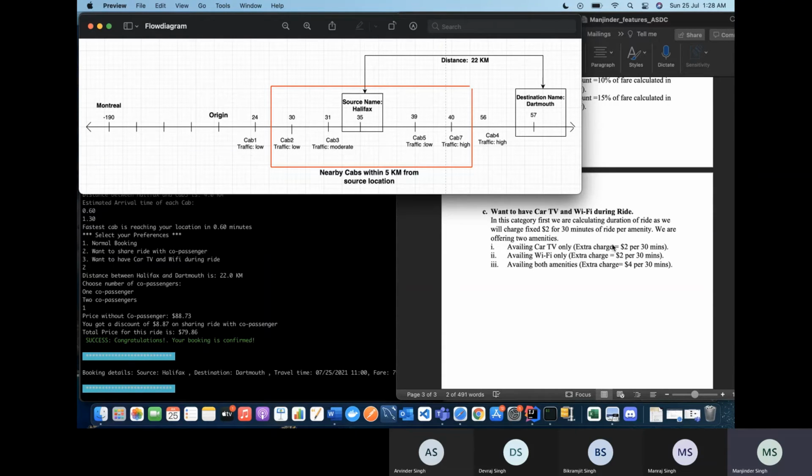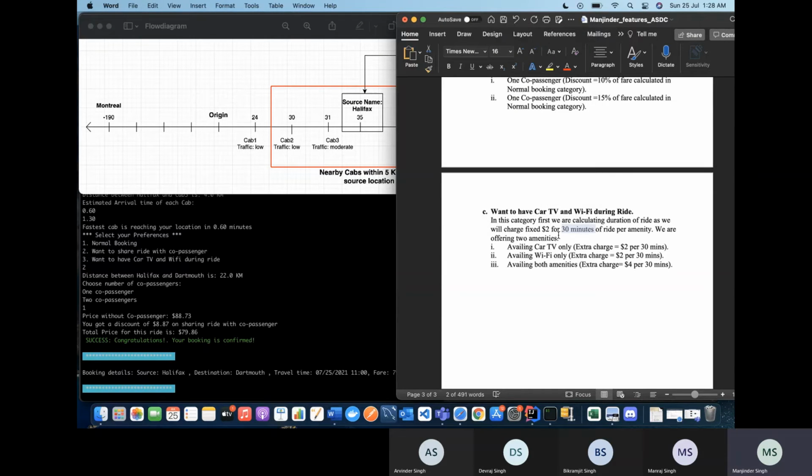So this is how we are calculating the timing of the ride, and based on this timing, for 30 minutes we are charging 2. Accordingly the price is getting changed. So yeah, this is the basic flow.